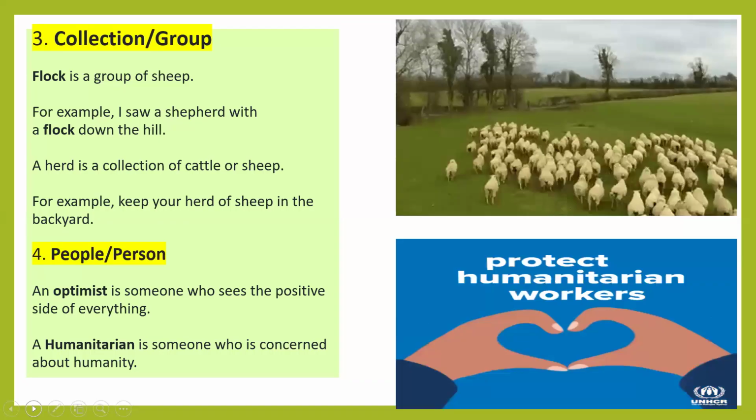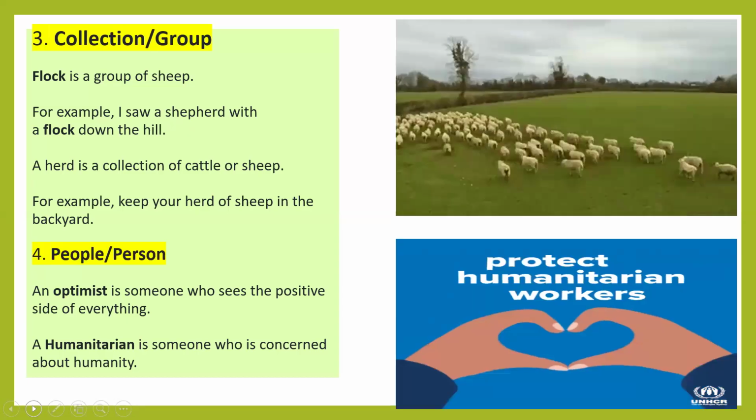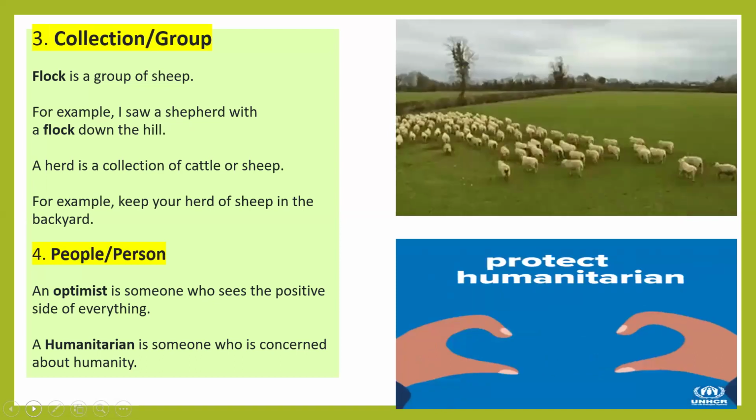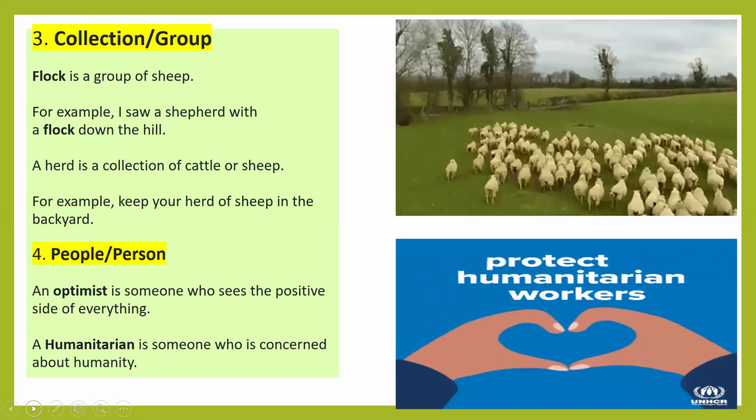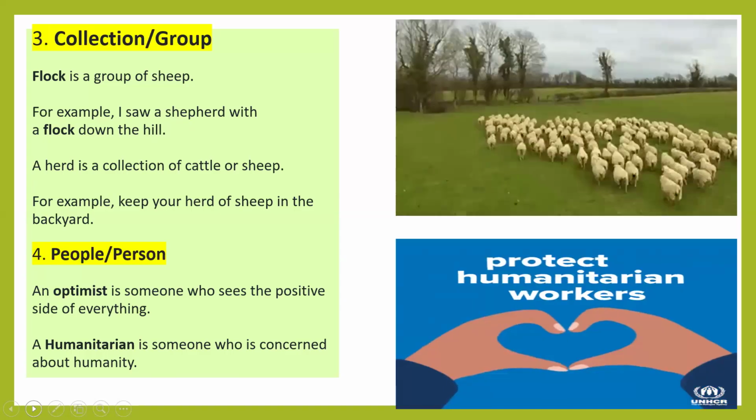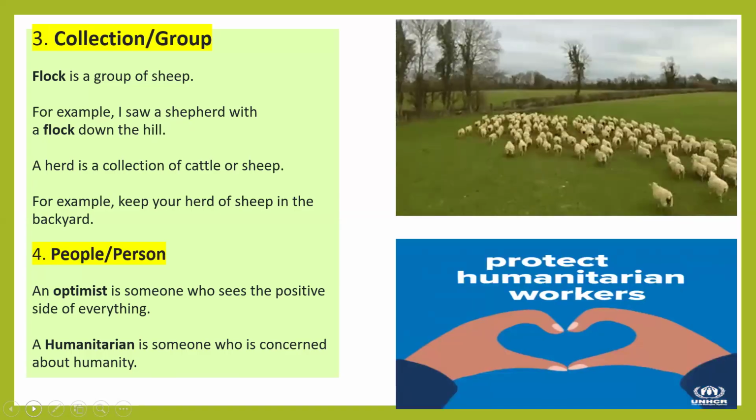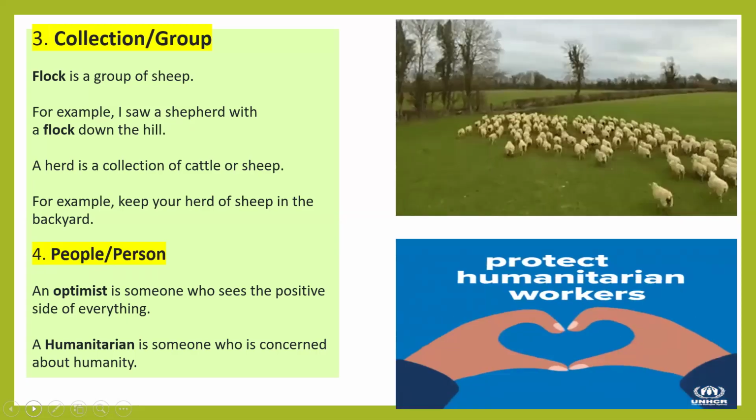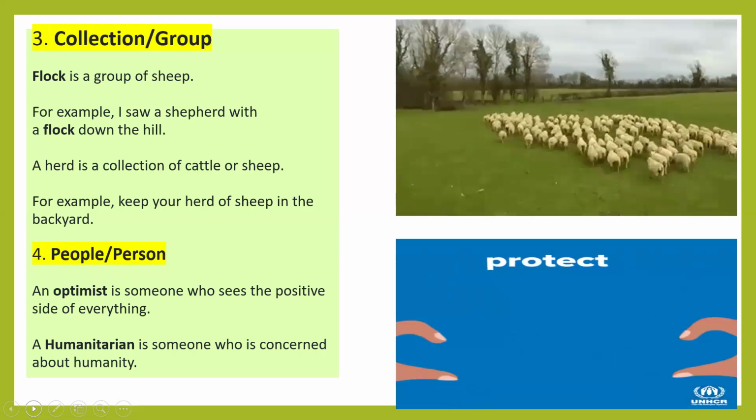Third use of one word substitution is to denote a collection, a group. Flock is a group of sheep. I saw a shepherd with a flock down the hill. It is an example sentence. Second is herd. Herd is a collection of cattle or sheep. For example, keep your herd of sheep in the backyard.